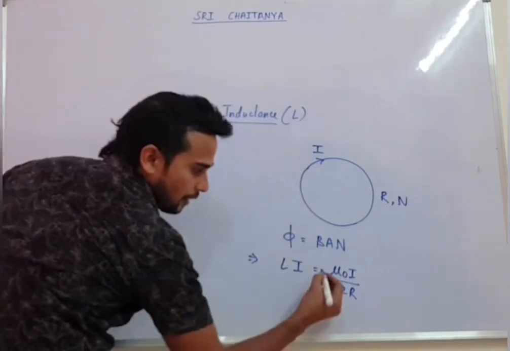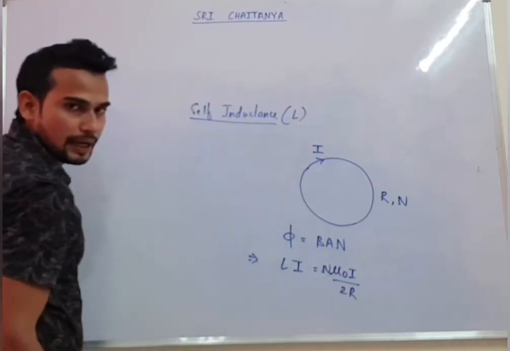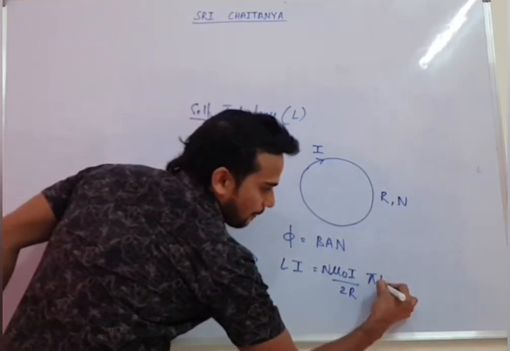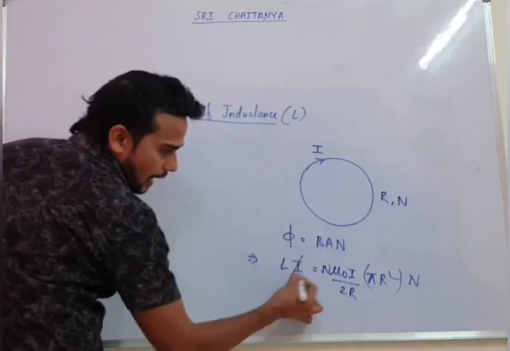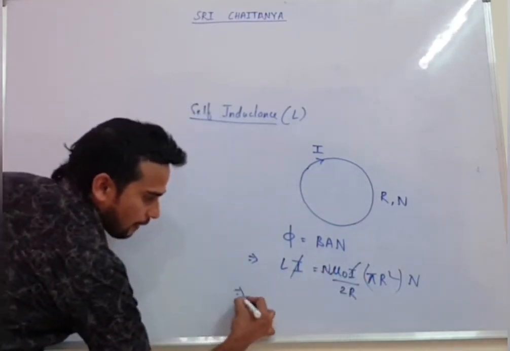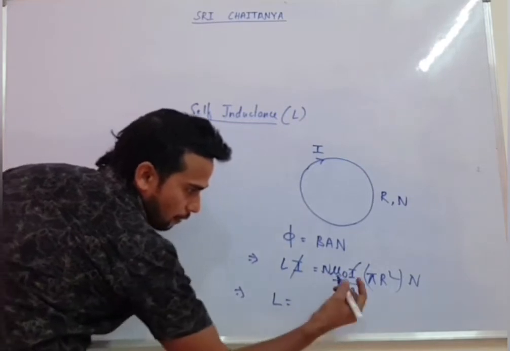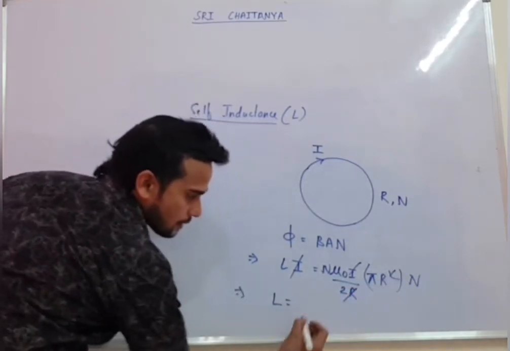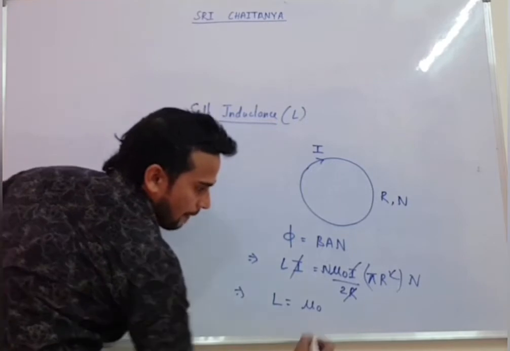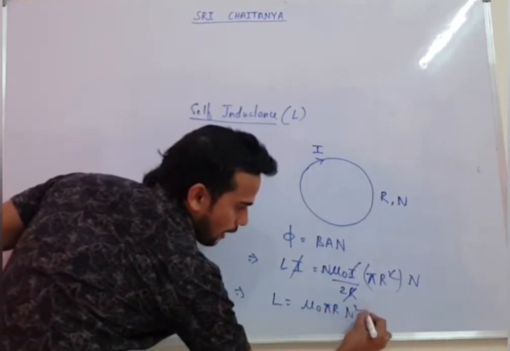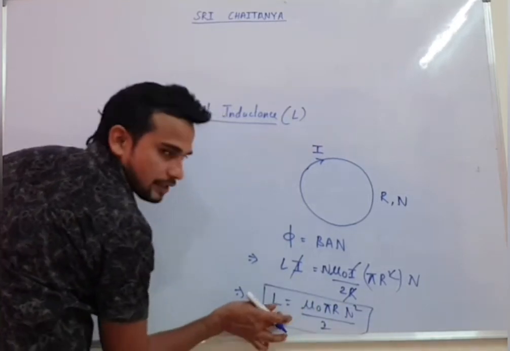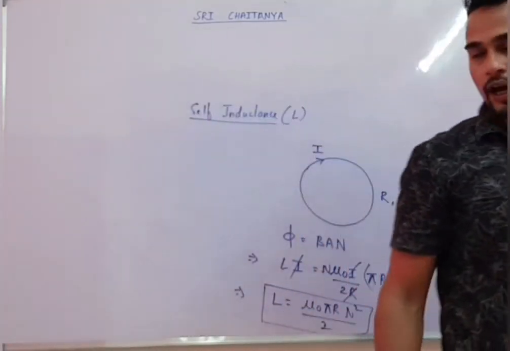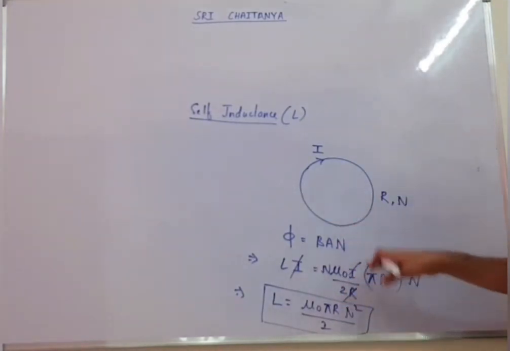This is for one turn. If n turns are there, you will get this as the magnetic field. Area will come pi r square into n. Now from here I will get cancelled, and you will get the value of self-inductance of the circular coil. One r will also get cancelled. So mu naught pi r into n square upon 2. The main point is that you cannot just remember this value. You have to learn the process, how to find out the self-inductance of a circular coil.